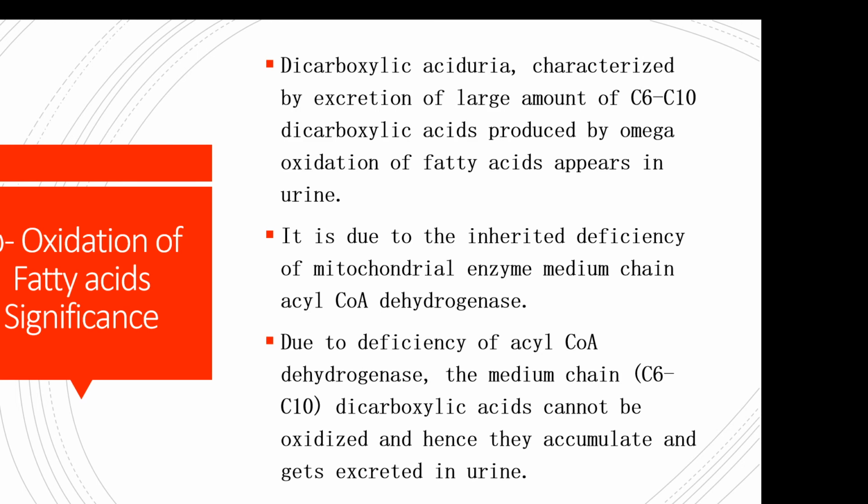If this enzyme acyl CoA dehydrogenase is absent, then fatty acid will enter into omega oxidation to produce dicarboxylic acid, and these dicarboxylic acids will accumulate in excess amount and be excreted in urine. So this is the significance of this omega oxidation.